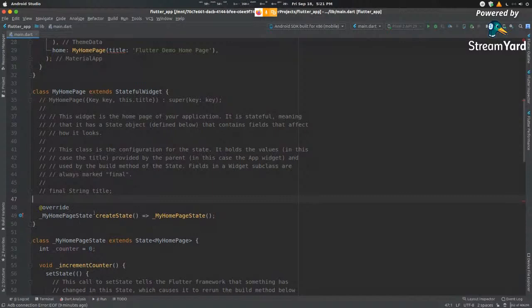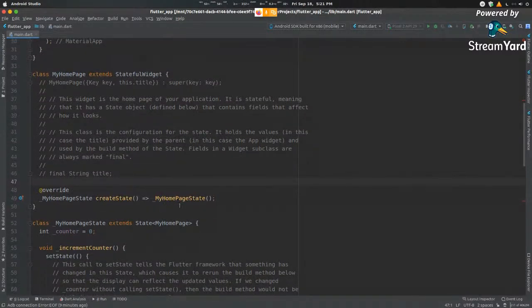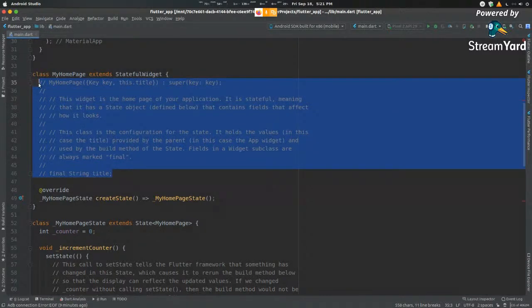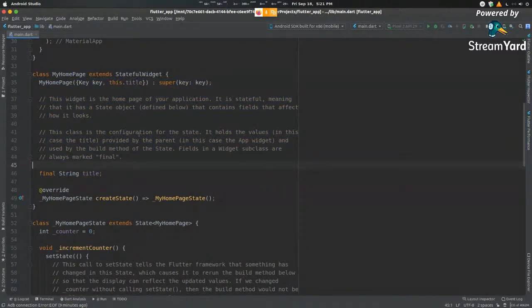So over here, you can see that it is overriding a function that goes by the name of createState in order to create another class that goes by the name myHomePageState. This might seem redundant. We are creating two classes that do the same thing. We have a myHomePageState here, which extends State of some sort, and this is the stateful widget itself. Why do we go about doing this? One of the main factors of doing this is to make sure that code is private, so we can't have unauthorized methods access our code.